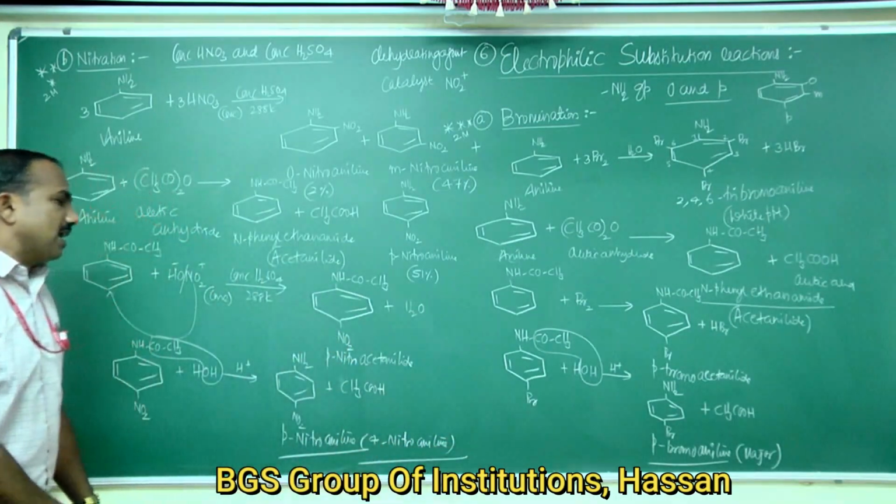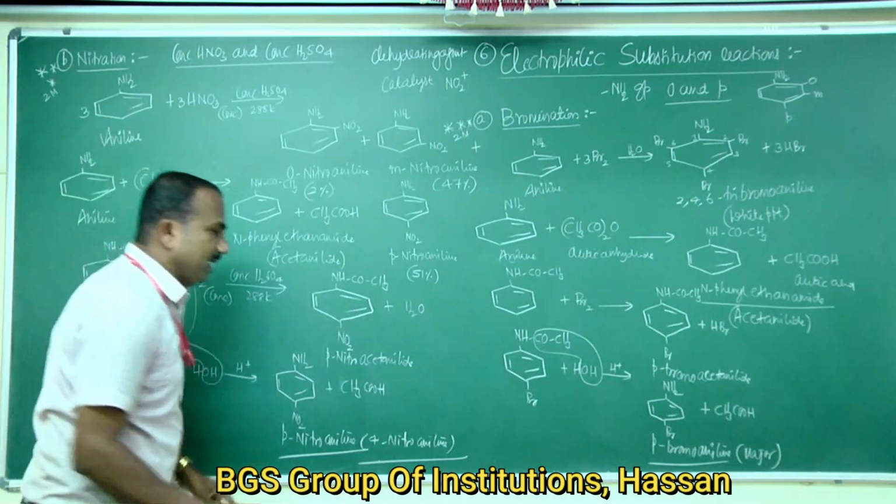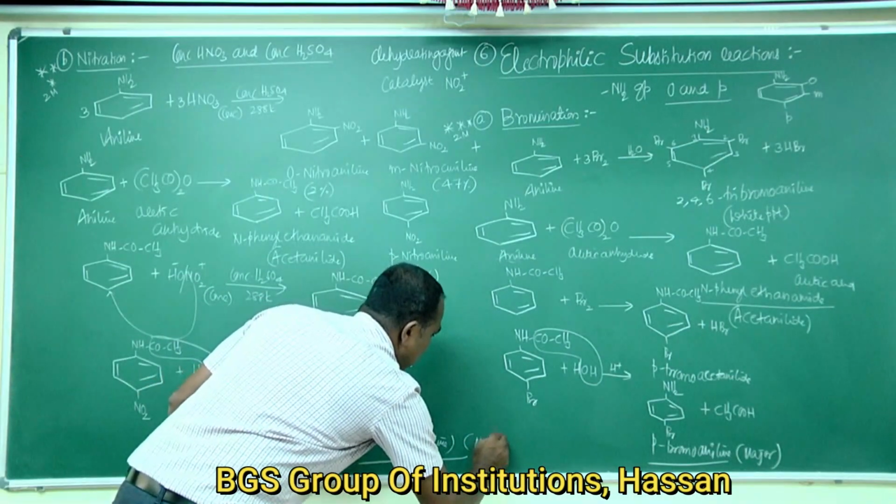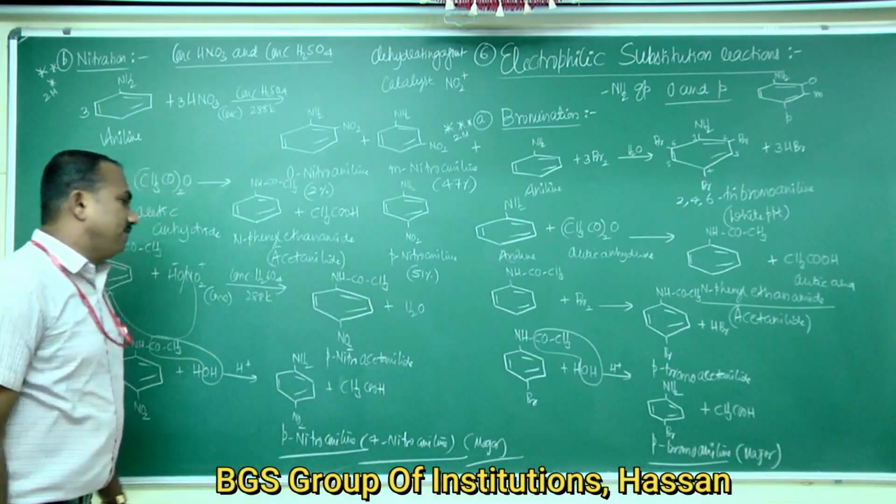Para nitroaniline or 4-nitroaniline is formed as the major product.